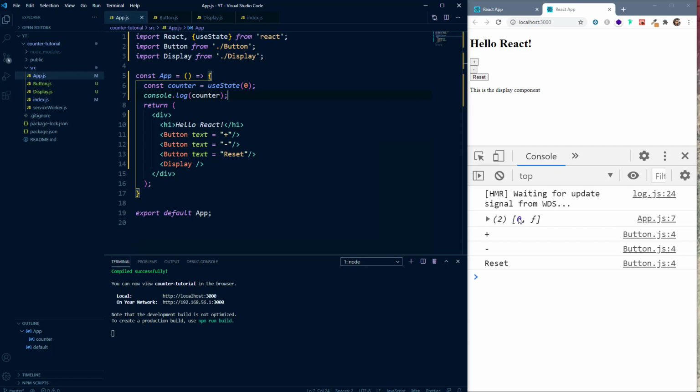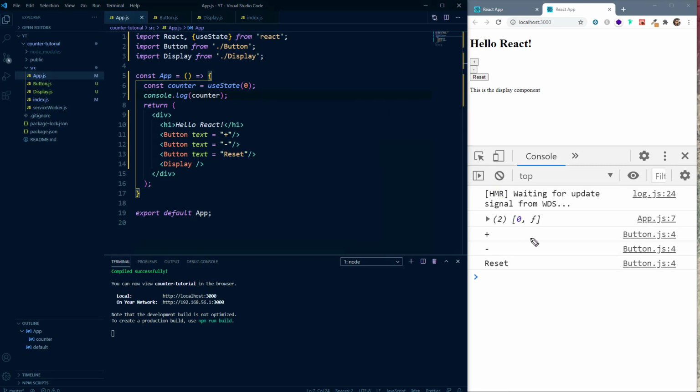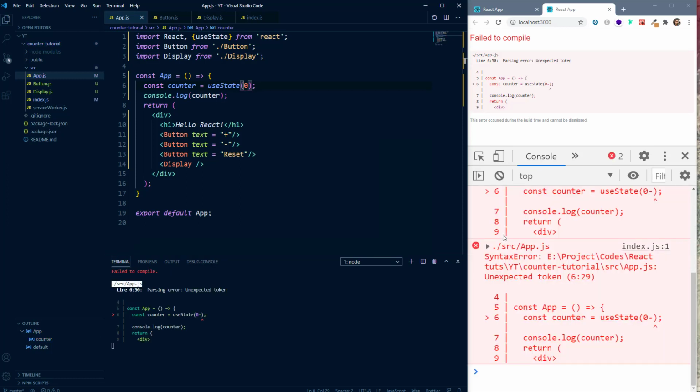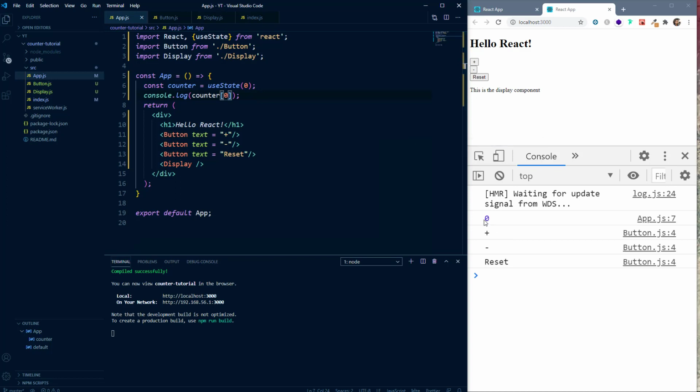Now we'll go back to app.js, and inside this you can see that we have got an array with exactly 2 elements. The first one is our state variable and the second one is a function. So now you can see that this 0 is coming from here. So basically this 0 is this. So if I change this to 1, you can see that our state variable will be initialized with 1. So let's set it back to 0. Now to use the state variable, we can either use the index.